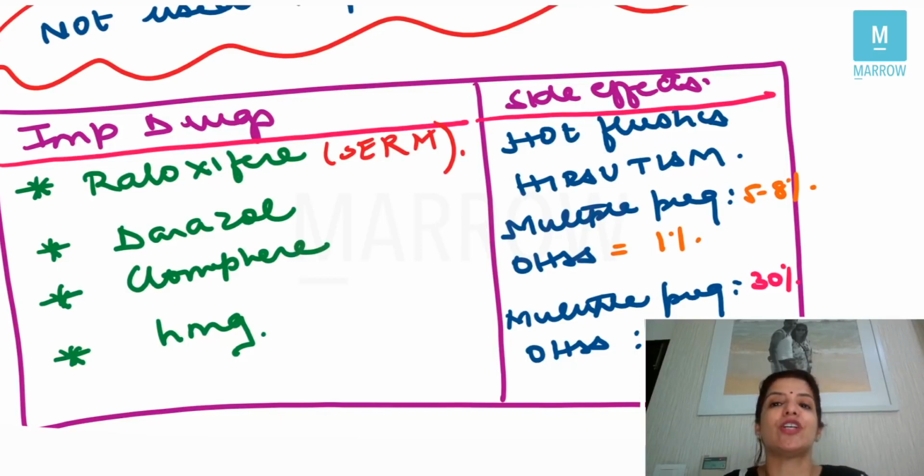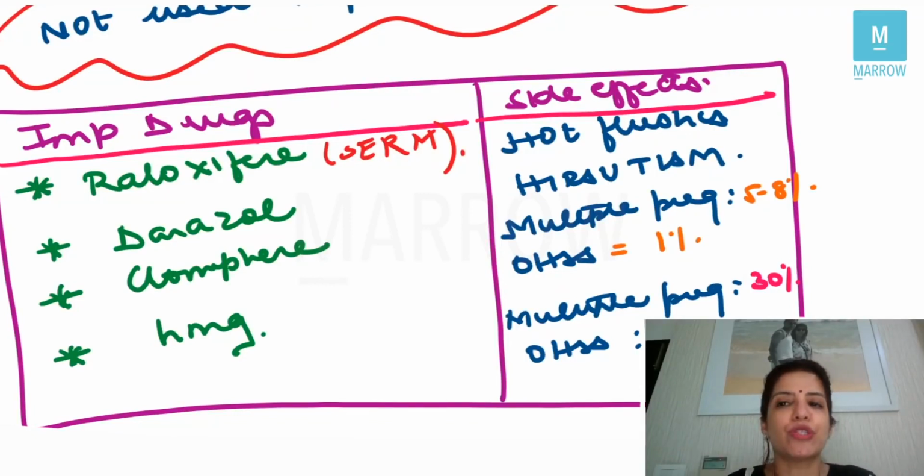Its side effect is hot flushes. That is why raloxifene is not used in treating hot flushes. So whenever they give you a question saying all of the following drugs are used in managing hot flushes except, in that except you will always get raloxifene, because raloxifene can never be used to manage hot flushes.